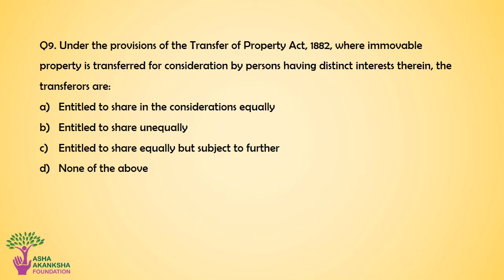Question number 9. Under the provisions of the Transfer of Property Act 1882, where immovable property is transferred for consideration by persons having distinct interests therein, the transferors are: Option A. Entitled to share in the considerations equally. Option B. Entitled to share unequally. Option C. Entitled to share equally but subject to further conditions. Or option D. None of the above.